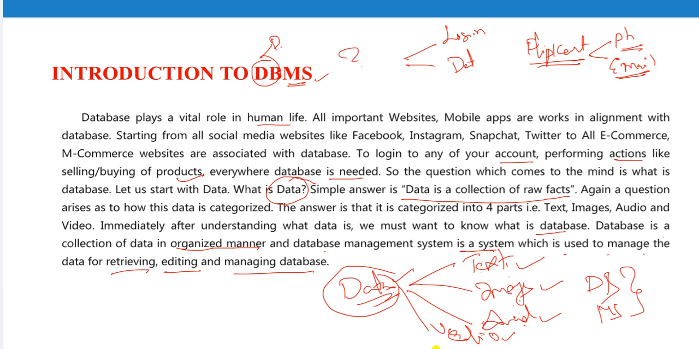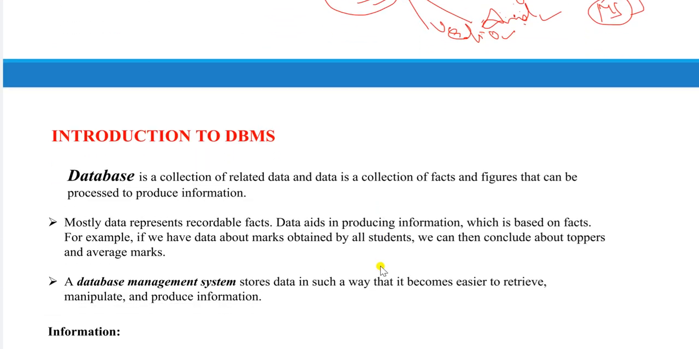But here just see the definitions. What do you mean by database? It is a collection of organized data. What is a database management system? It is used for managing the data. The name itself says it: a management system means managing the data. How can you manage the data? Retrieving, editing and managing the data.